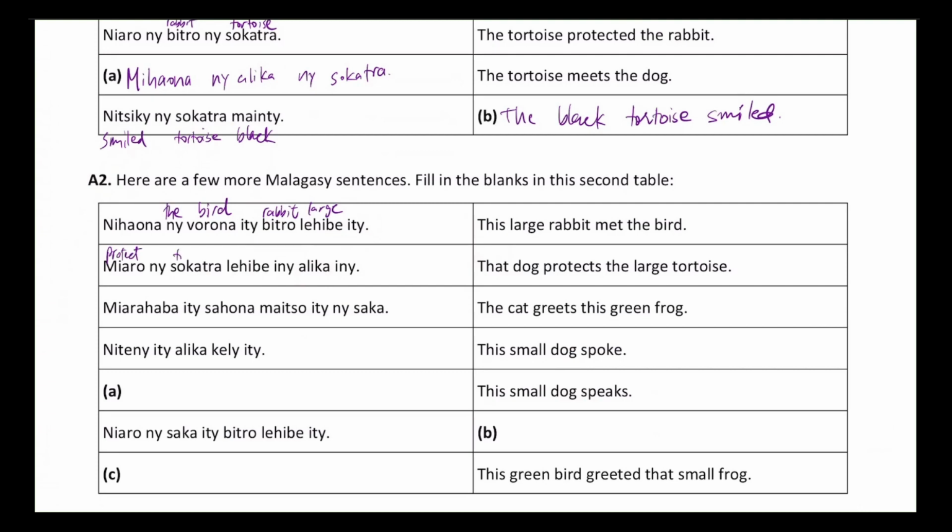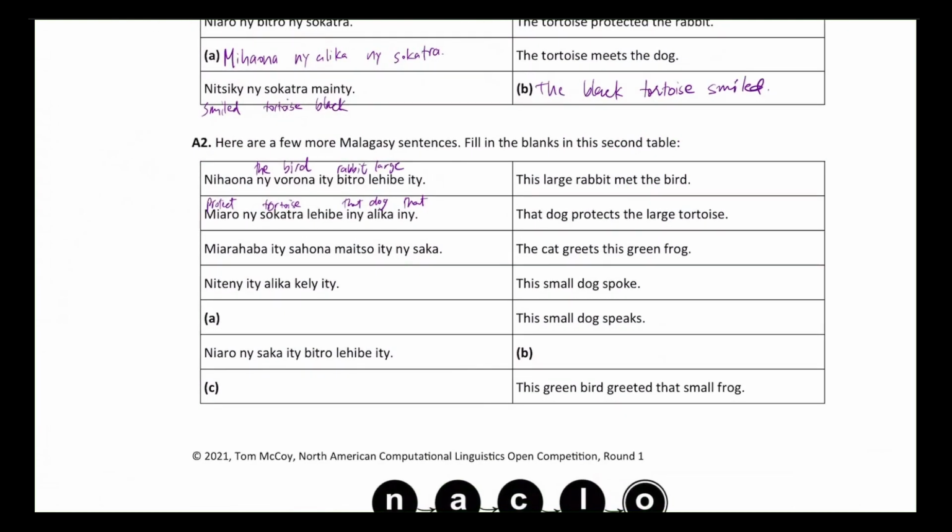Socatra means tortoise. We know that from the previous examples. Lehibe would be the adjective, and it also is mentioned in the previous example over here, so we don't need to write that again. And ini alika ini, which is that dog. Since there's no adjective with dog, we also know from the previous examples that alika means dog, and ini must mean that. It's kind of an interesting take, actually, how they use the same word: iti, noun, iti for this, and ini, noun, ini for that.